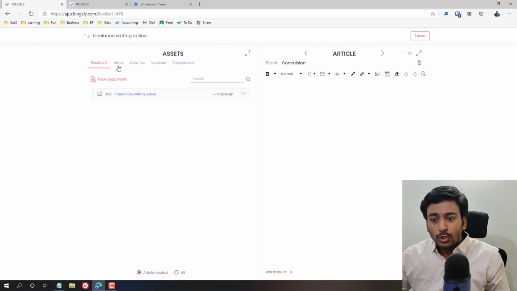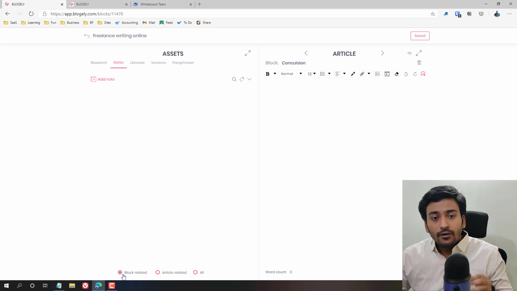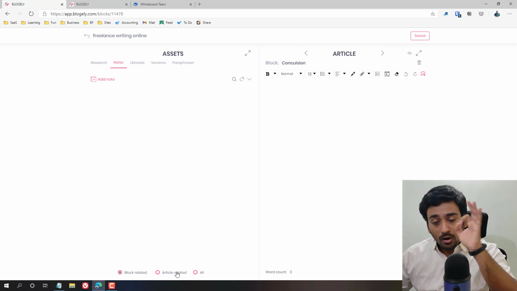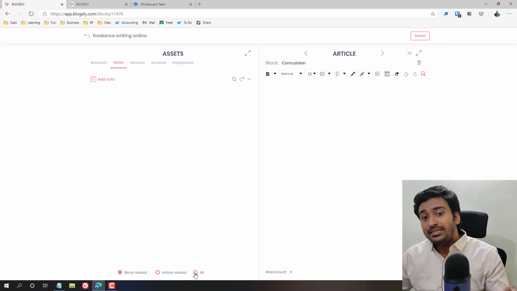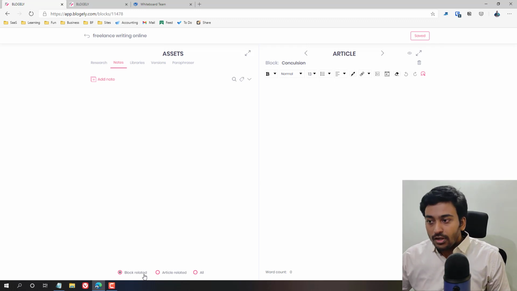Click on all. Notes is also similar. Notes have one more category: the first is block related, the second is article related, and the third is everything in your account. Block will show you all the notes which you have created for this particular section. When you click on article, it will show all the notes which you have created for that entire article.